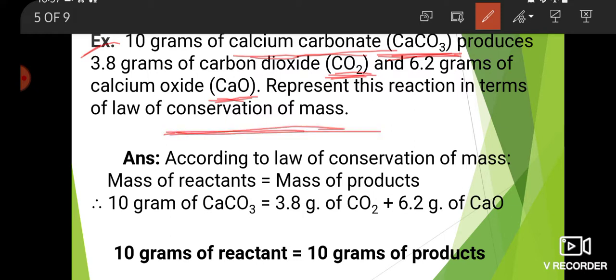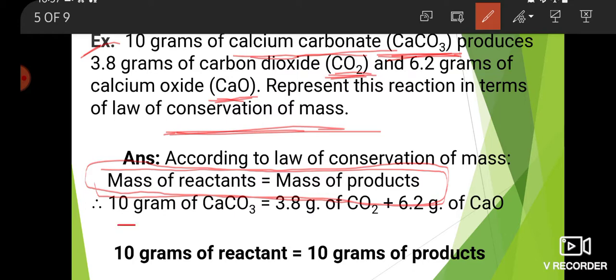Here students, the substances which take part in any chemical reaction are known as reactants, and the formation of new products with new properties is called products. So according to the first law, the mass of reactants is equal to the mass of products.